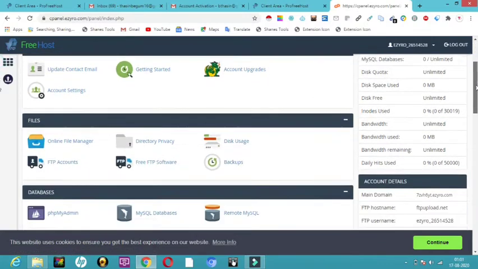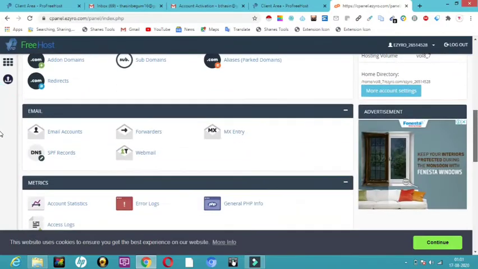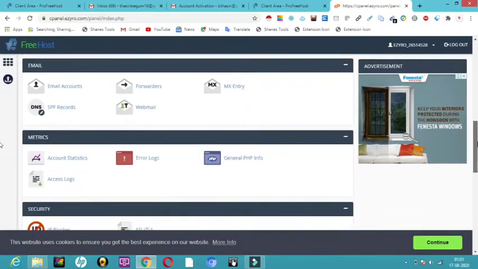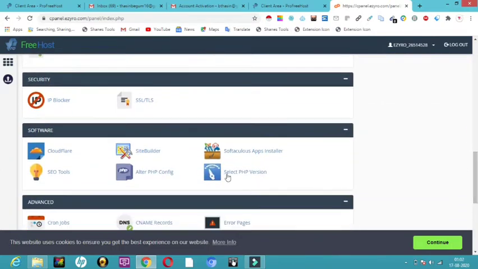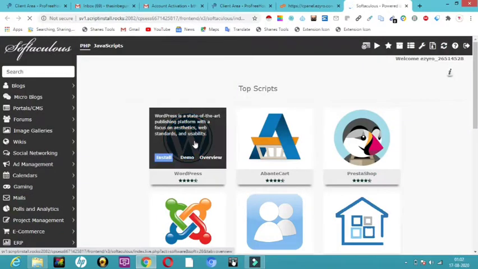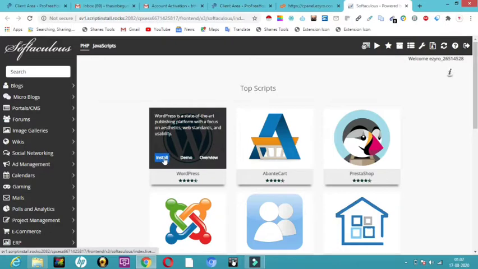So let's just scroll down, and I'll show you a place called software. Where is that? Here it is. So when you scroll down, here you can see software. Yes, under this software, here you can see Softaculous App Installer. So just click on that. Now it will show WordPress. So this page will get open. Here you can see WordPress. I'm going to just click on install.